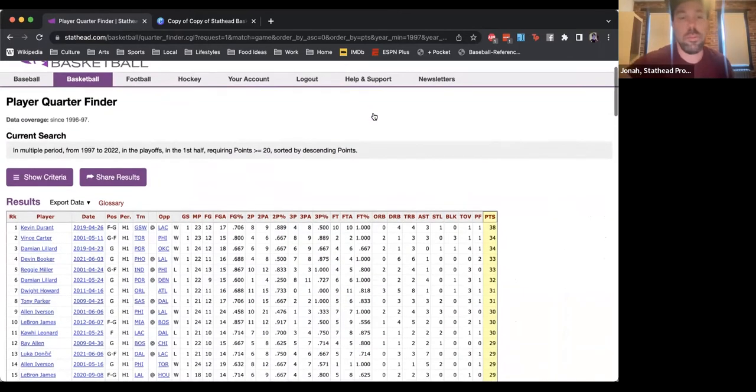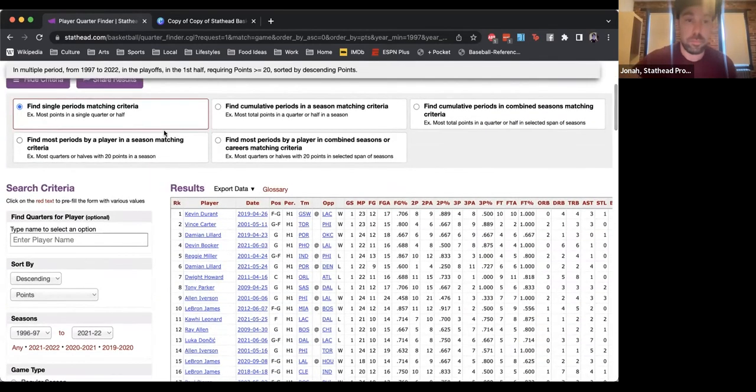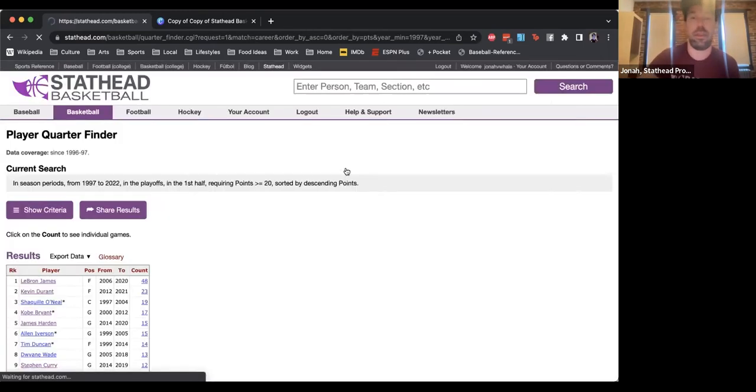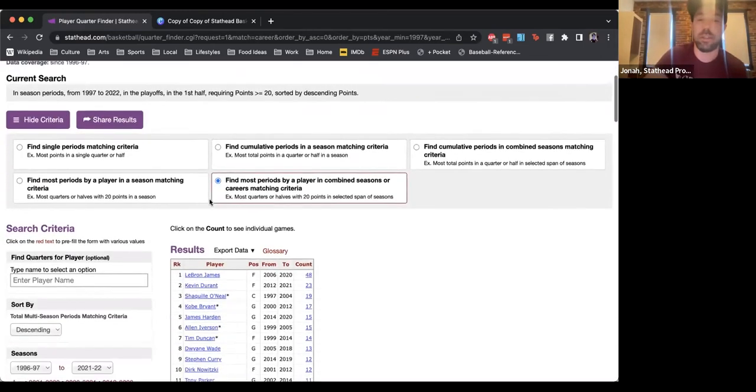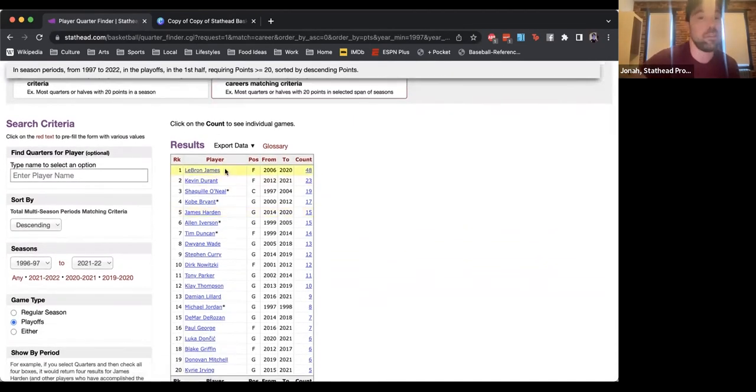So there's a big list. It's sorted by most points. So you can see Durant has this 38-point half, but we could also see who has the most 20-point playoff halves in their career with the same toggle basically as last time, find most periods by a player in combined seasons or careers, matching criteria. Again, it's LeBron with 48.